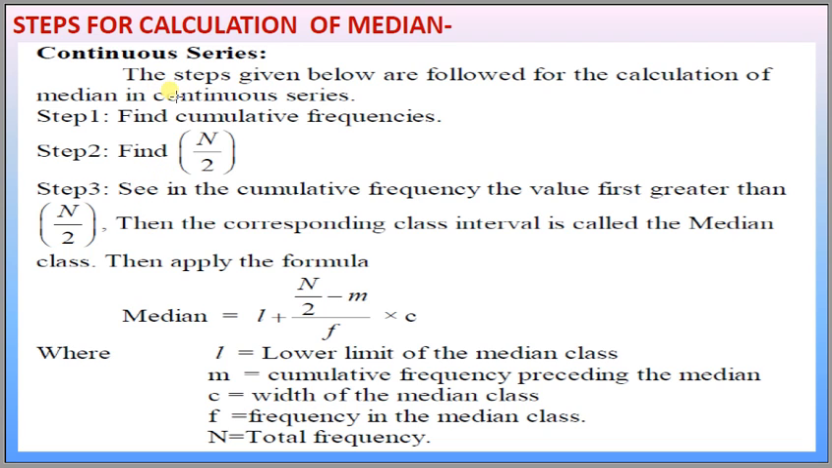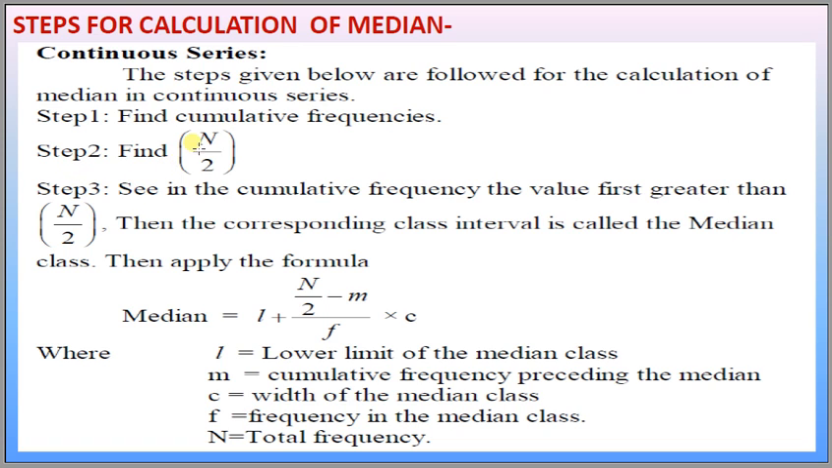In continuous series, these are the steps for how we calculate the median. First step, find the cumulative frequency. First we arrange the table with class intervals, then frequencies. Then in the third column we calculate the cumulative frequency.